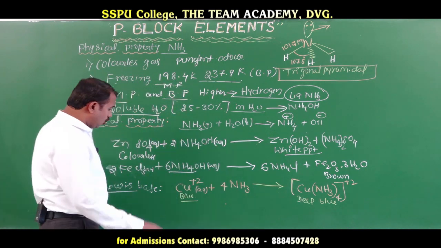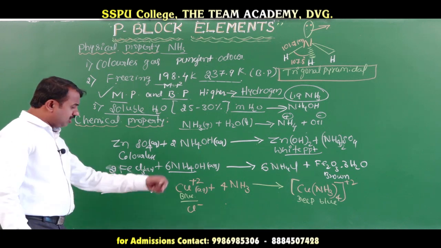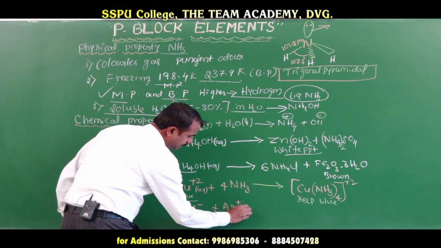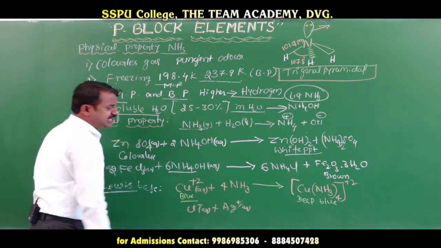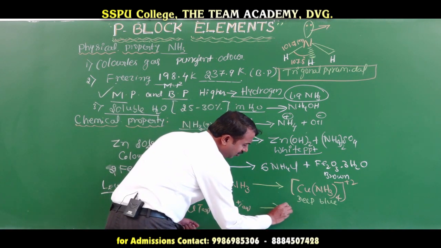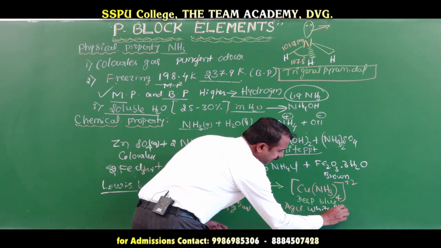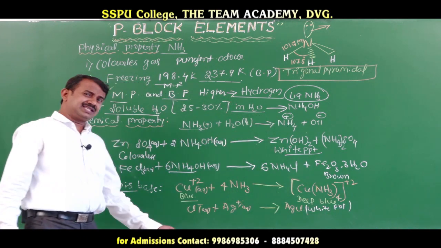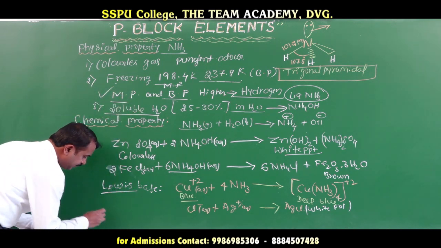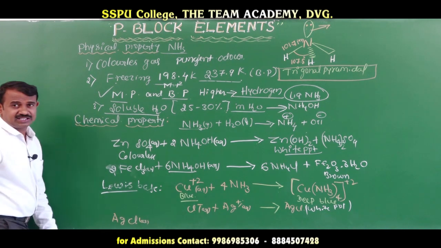Or take chloride. Here the chloride ion reacts with silver nitrate to form silver chloride. This is a white precipitate. We can observe a white precipitate. Again, AgCl in the aqueous phase is a white precipitate.